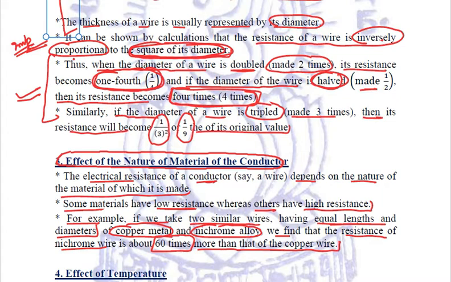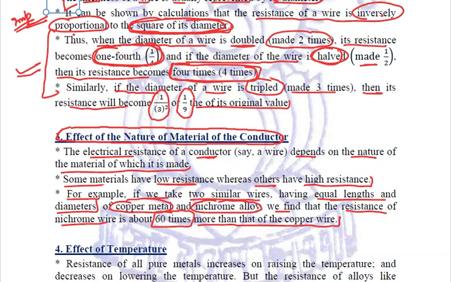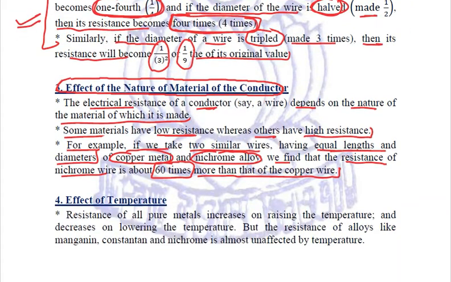Let us see one more factor which affects the resistance of a wire. That is temperature. Resistance of all pure metals increases on raising the temperature and decreases on lowering the temperature. But